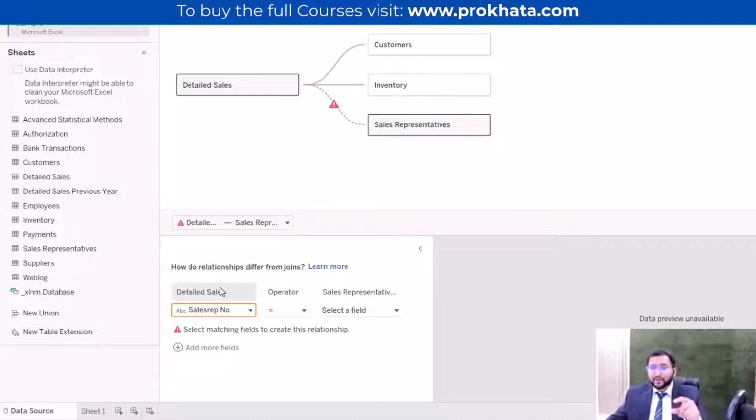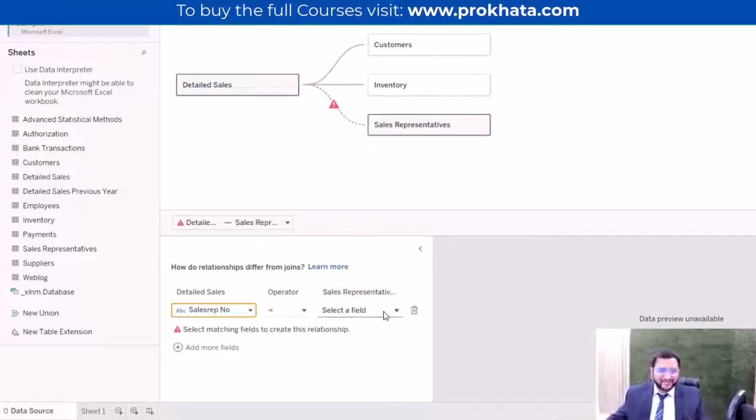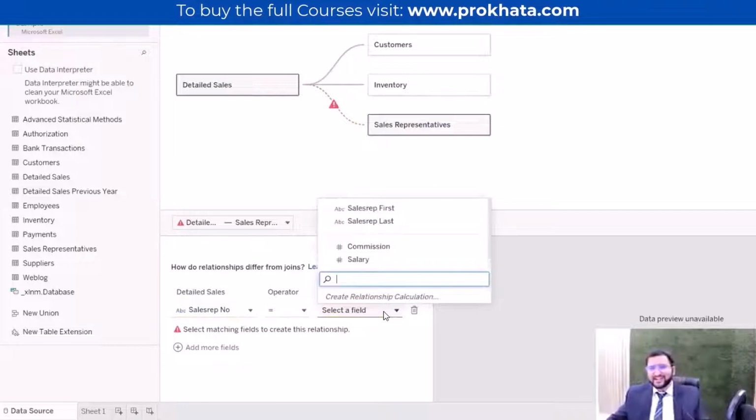And why was Tableau unable to identify this, sales representative number? It is very easy to identify that this is the primary key, but Tableau is working correctly in the customer sheet, Tableau is working in the inventory sheet. Then what happened now? You can guess some more. This is a kind of thing which is possible in coding and this kind of software, because it depends totally on data. Yeah, Tripti is correct. Tripti now is telling the right answer.